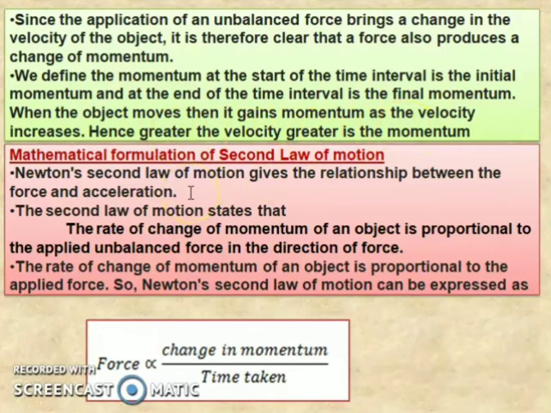Now the mathematical formulation for the second law of motion. This is an important question. Newton's second law of motion gives a relationship between force and acceleration. The second law of motion states that the rate of change of momentum of an object is proportional to the applied unbalanced force in the direction of the force. So Newton's second law of motion can be expressed as: force is directly proportional to change in momentum upon time taken.